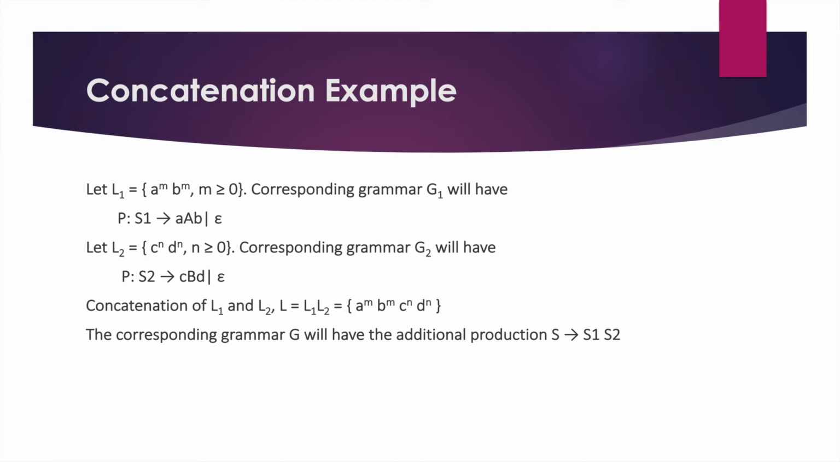First we will push for the a's, then we will pop for the b's, and then we will push for the c's, and we will pop for the d's. So this language can be accepted by a push-down automata, hence it is context free. So context-free languages are closed under concatenation.